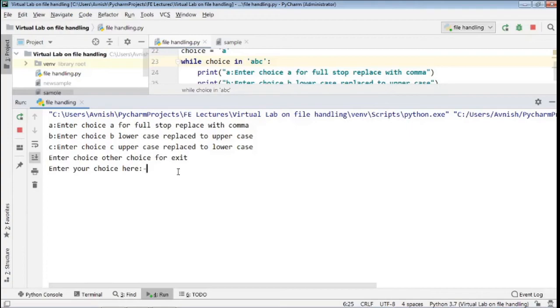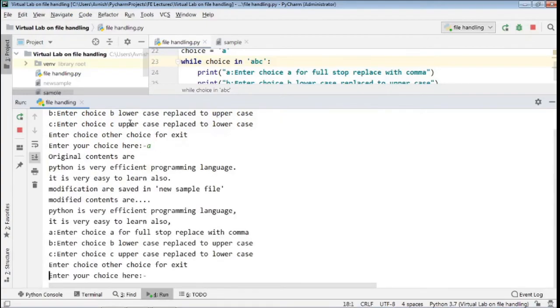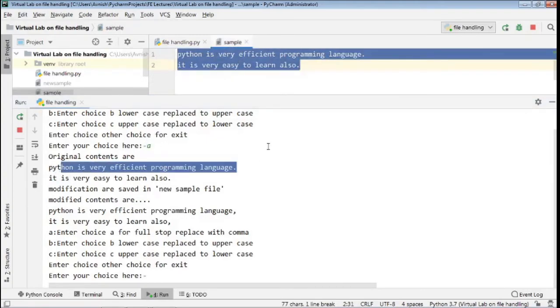Suppose I want to replace the full stop with the comma. So I will mention here A. After mentioning the choice A, it will show original contents are Python is very efficient. That means it shows us our sample file as it is.